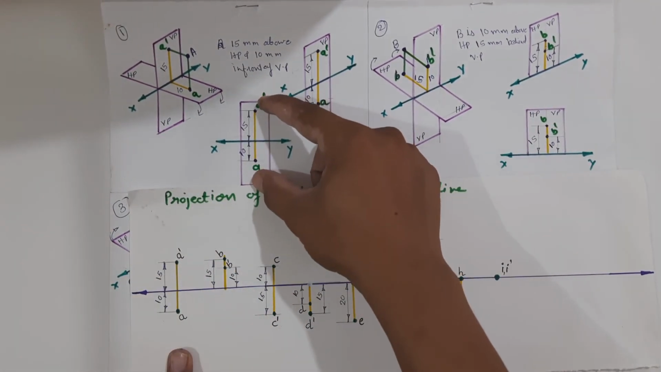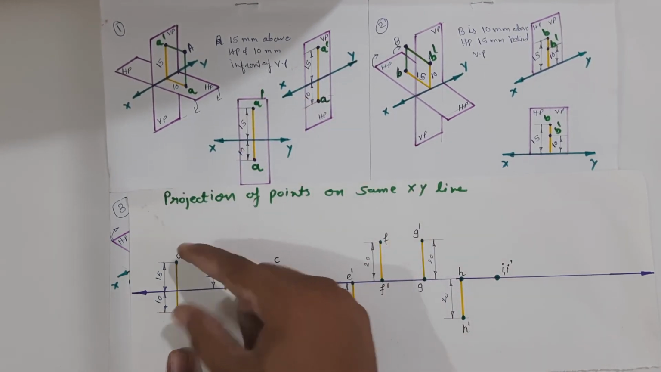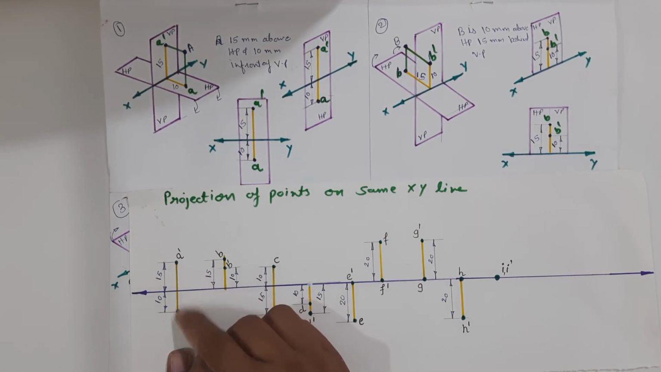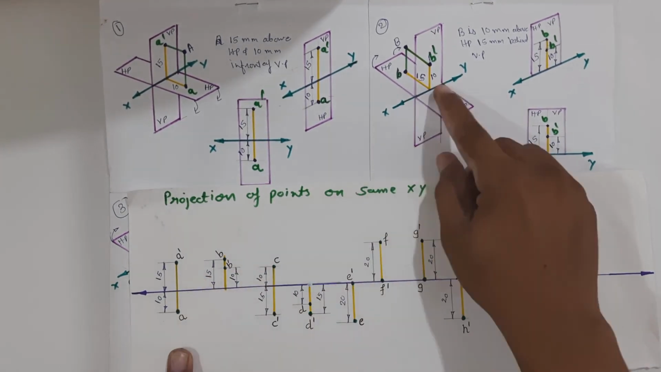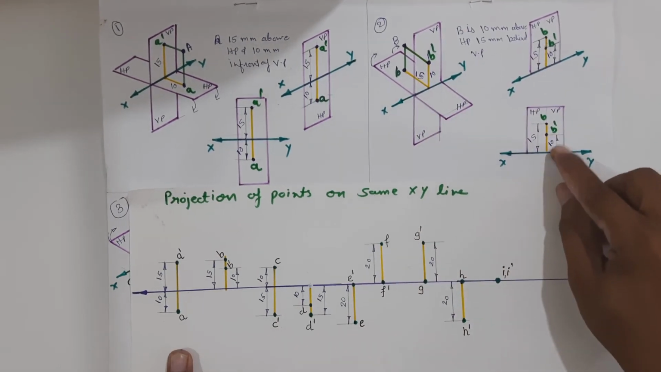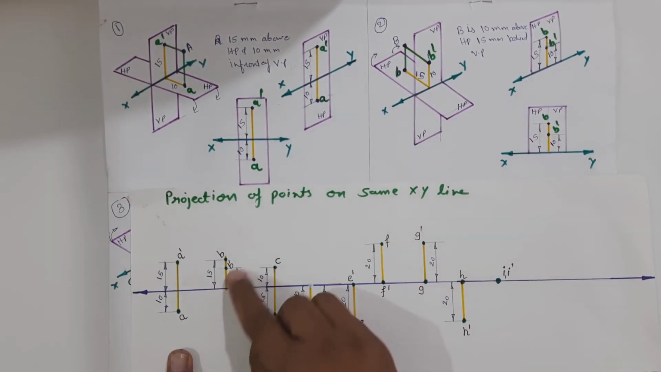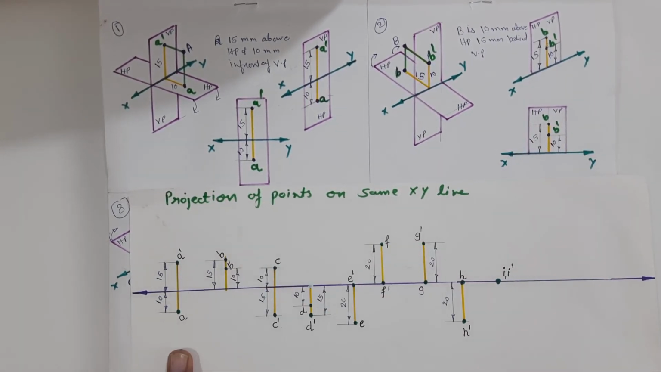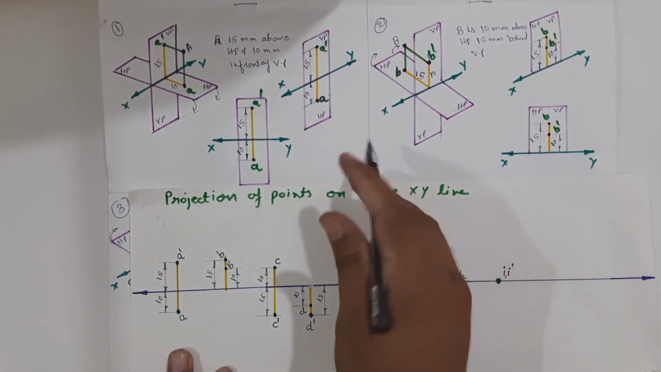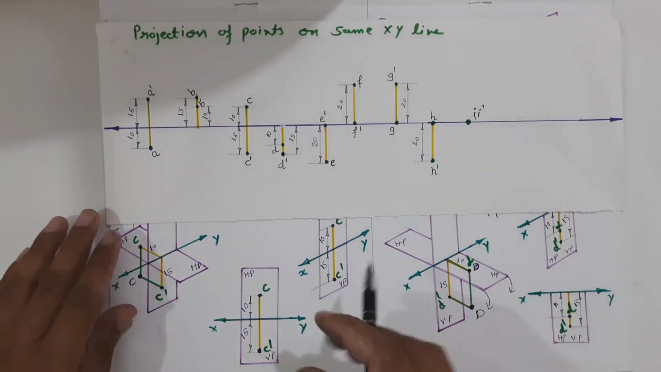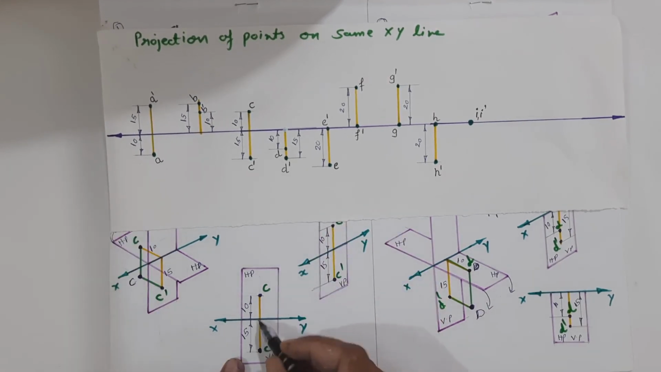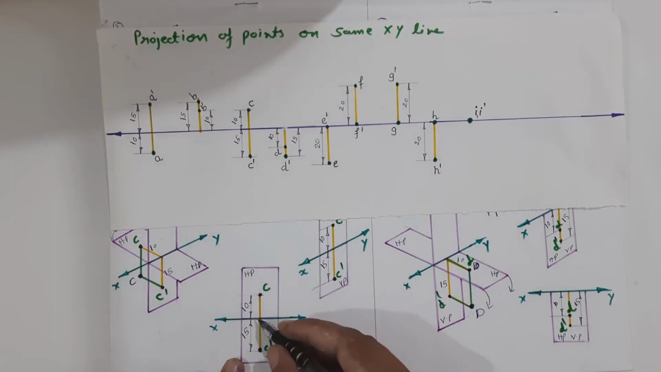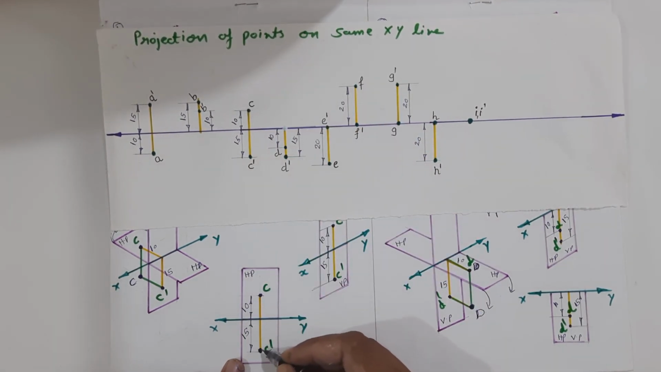So we have to set this projection over here. A dash will be 15 mm above the XY line and the plan of point A will be 10 mm below the XY reference line. Now B: B dash will be 10 mm above the XY line, and the plan of point B will be 15 mm above the XY reference line. Now point C: the plan of point C is 10 mm above the XY reference line, and C dash will be 15 mm below the XY reference line.